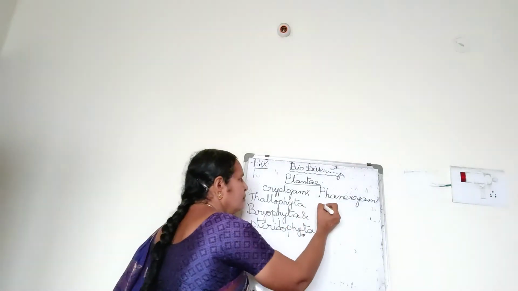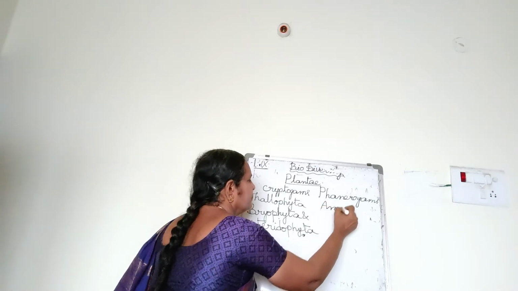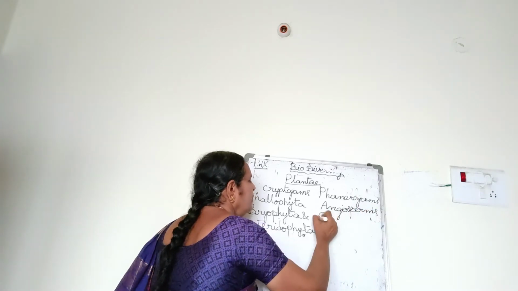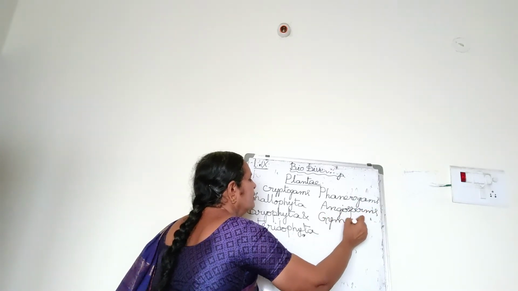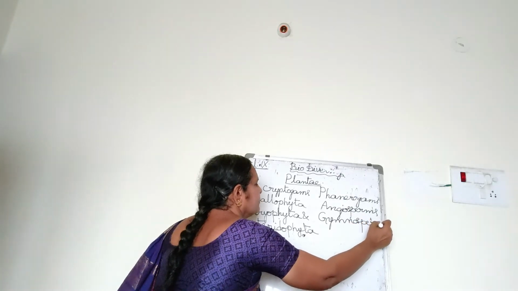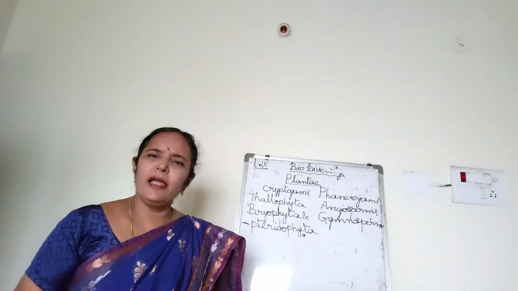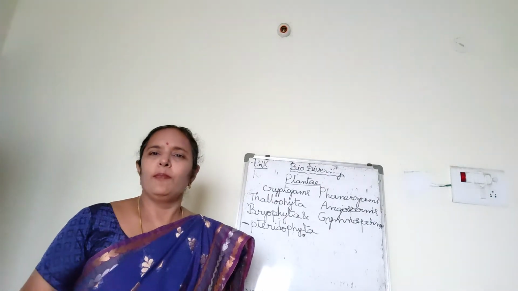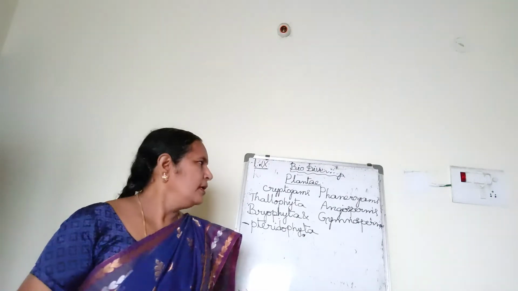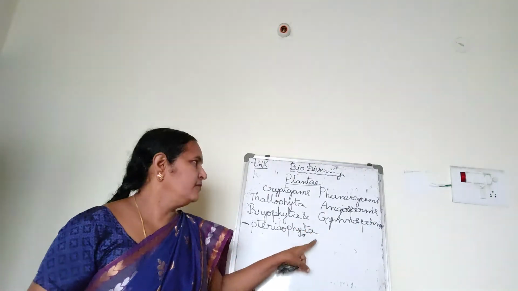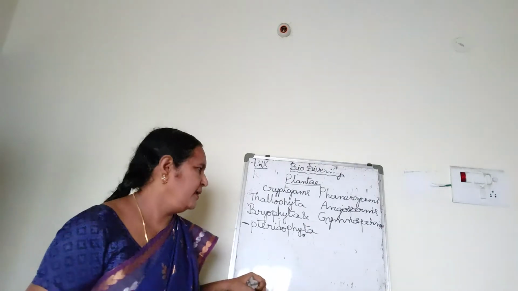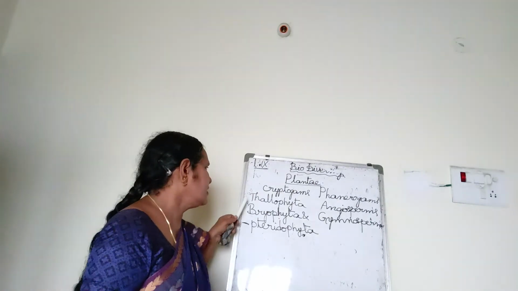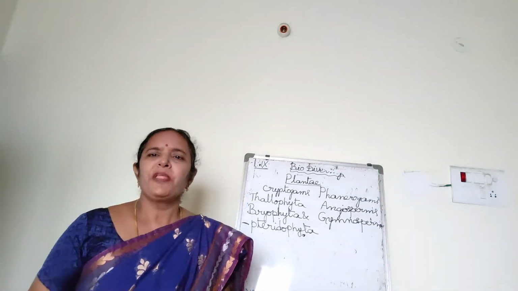Phanerogams are divided into angiosperms and gymnosperms. Angiosperms are again divided into monocots and dicots. Later, while explaining phanerogams, I will explain that in detail. So now coming to the cryptogams, the non-flowering plants. The first category is Thallophyta.